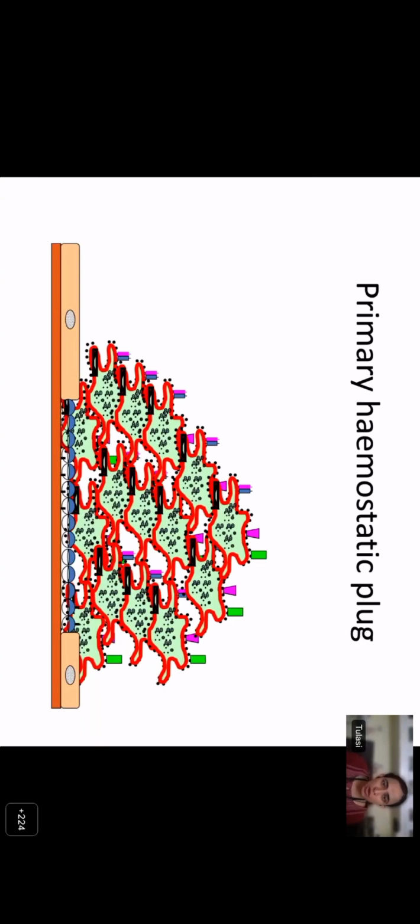But if you start playing with the clot, you realize that it can bleed again, because this is not a strong clot. For the clot to be strong, it needs to be cemented by fibrin. Now, the platelet plug is the best platform for the clotting process to happen because there is a lot of tissue factor at the site of the injury.